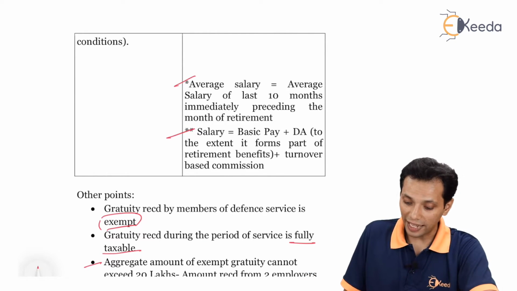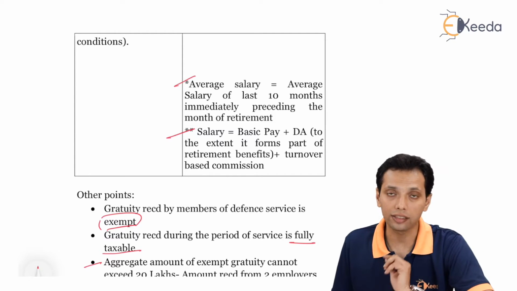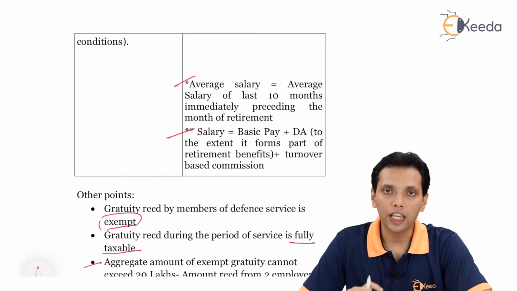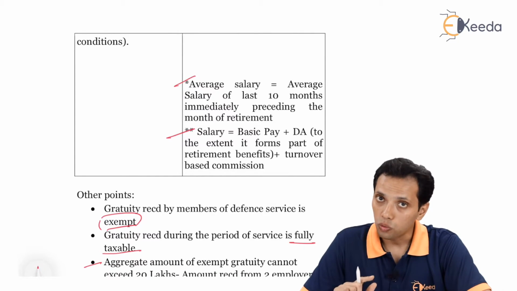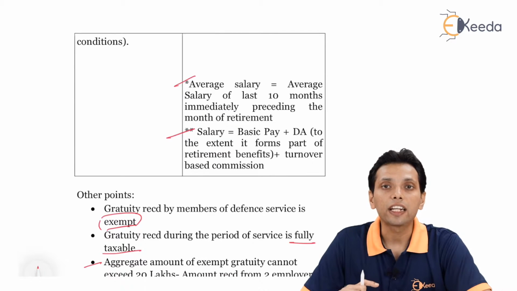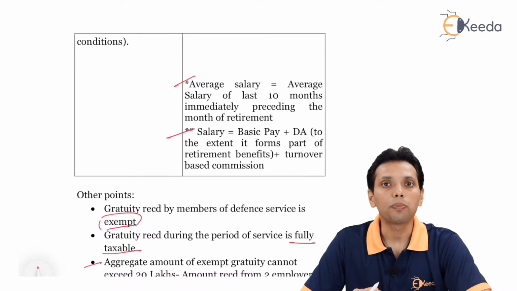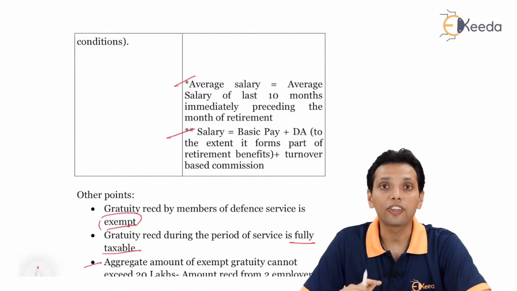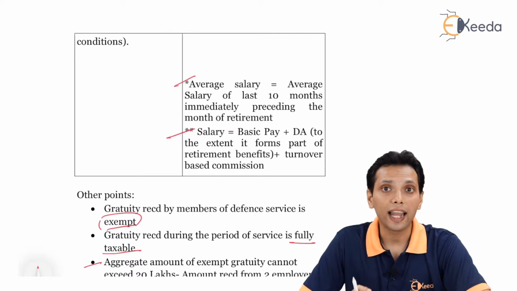Third bullet point is aggregate amount of exempt gratuity cannot exceed 20 lakhs. Meaning, if in the same year you are receiving gratuity from two employers, then the aggregate amount of gratuity in no way can exceed 20 lakhs. Also, if in the past years you have received gratuity, then the cap will be of 20 lakhs only.